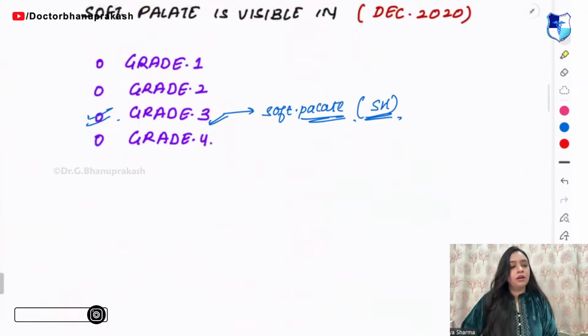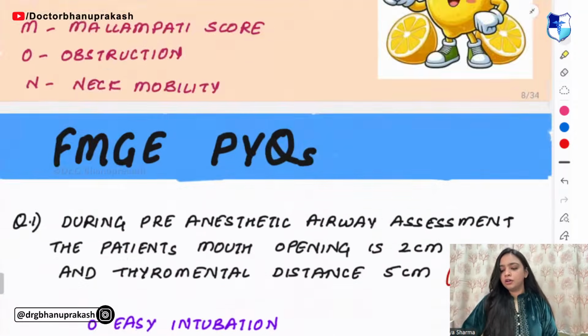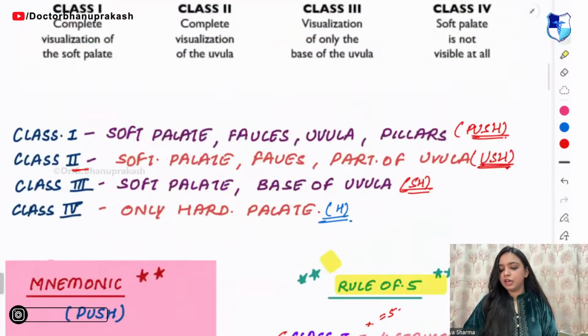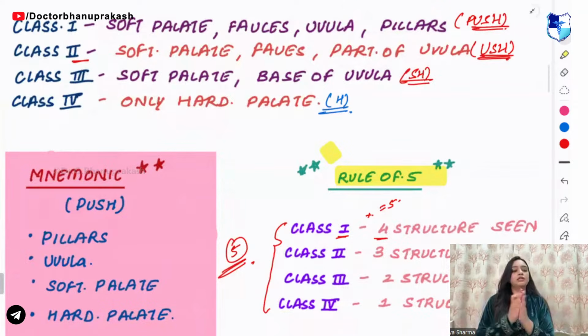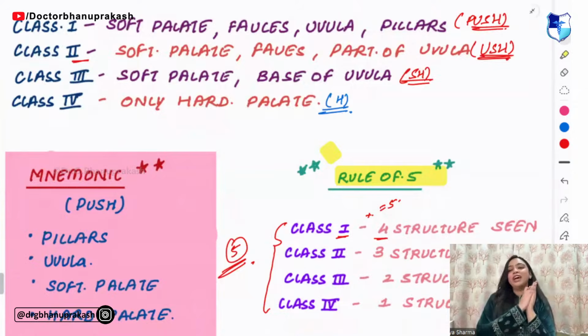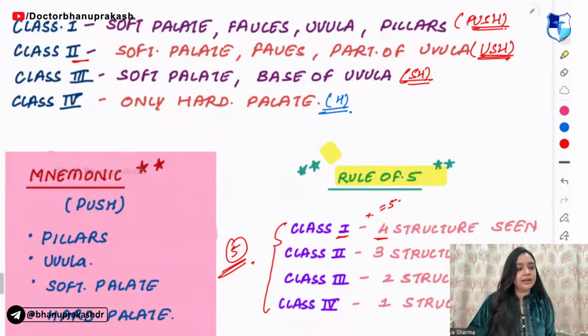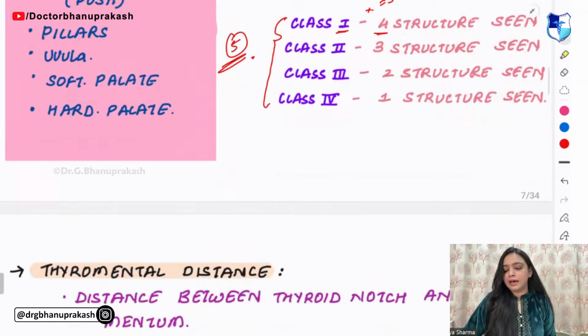This much is clear, guys. Mallampati classification: the mnemonic of PUSH plus the rule of 5. 1 plus 4 is 5. 2 plus 3 is 5. 3 plus 2 is 5. And 4 plus 1 is 5. This much is clear, guys. Right?